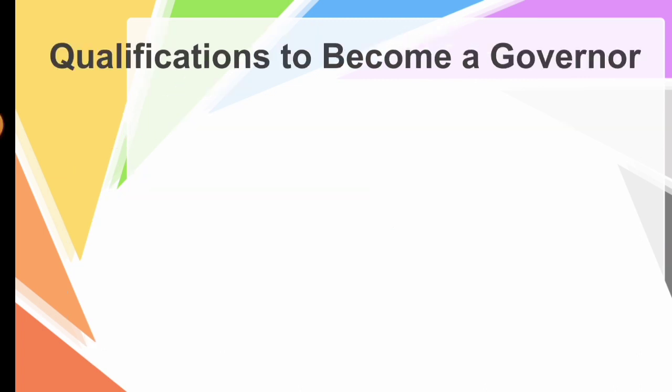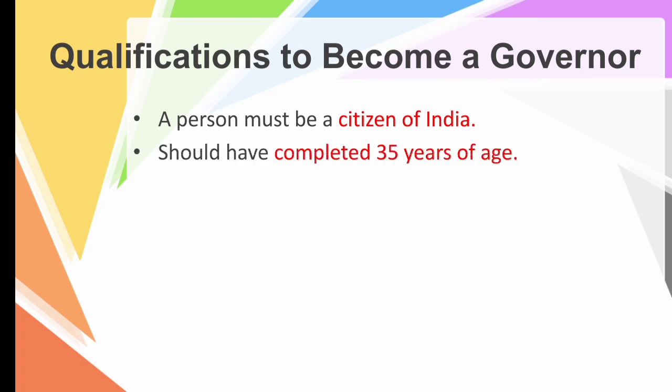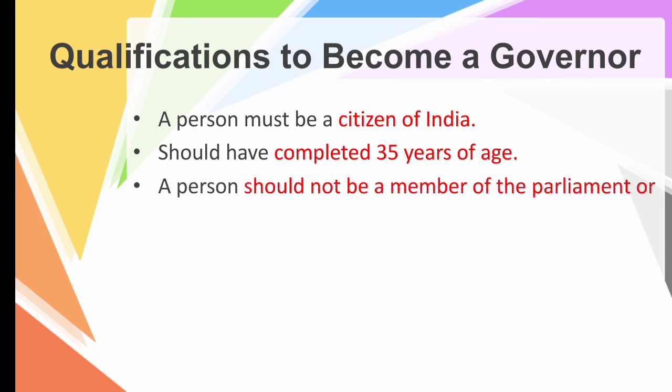Children, now let's see the qualifications to become a governor. What qualifications must a person possess to become a governor? First, a person must be a citizen of India, and should have completed 35 years of age. Then a person should not be a member of parliament or the state legislature. So he should not be a member of parliament, that is an MP, or an MLA, a member of legislative assembly.